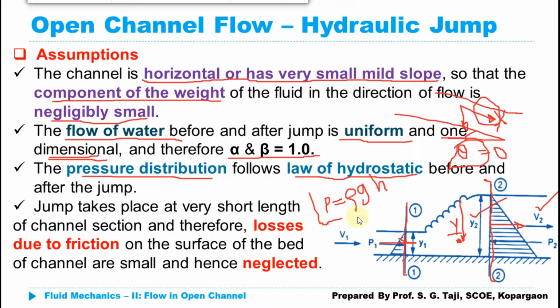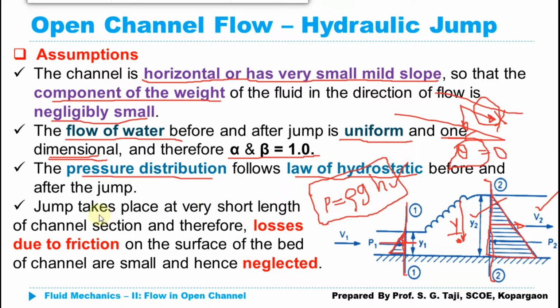So this is going to define your pressure intensity at a particular point in the static fluid, which will vary with the depth of water or water head above that point. So we can simply define here that the pressure distribution at section 1 and section 2 will be hydrostatic. That means that it is going to give me the triangular pressure distribution.